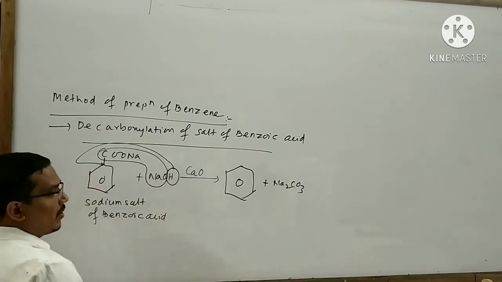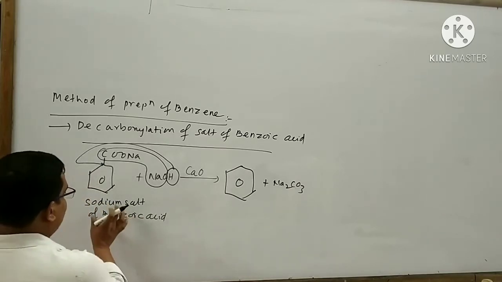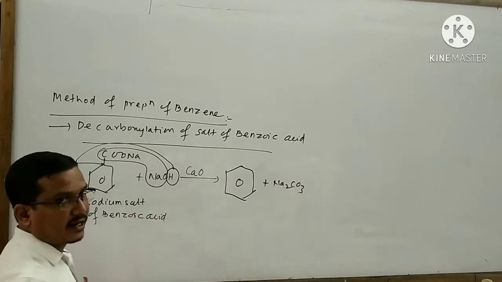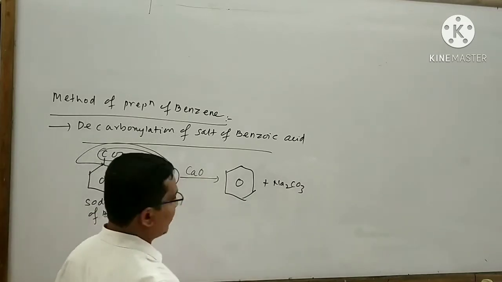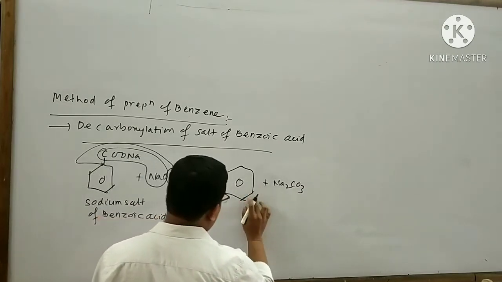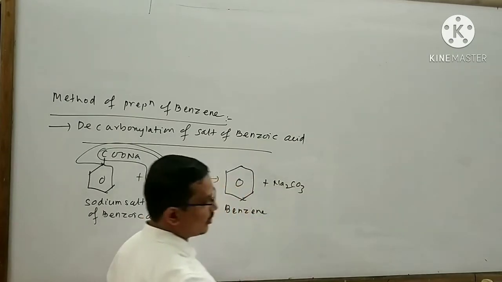You can write calcium oxide as catalyst, and you can write only benzene, and also you can write Na2CO3.